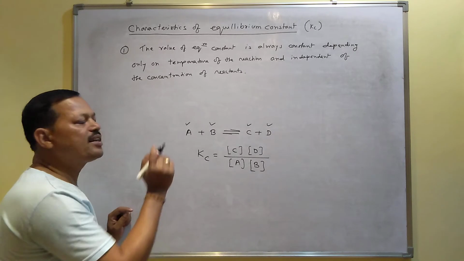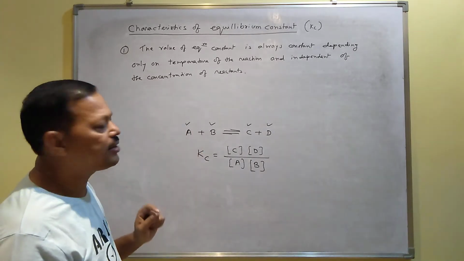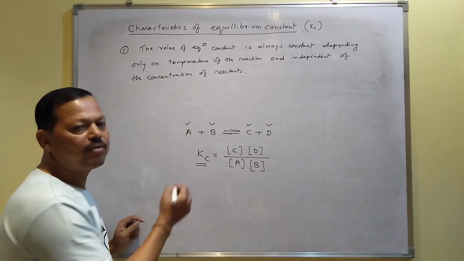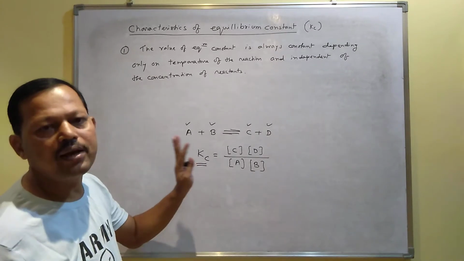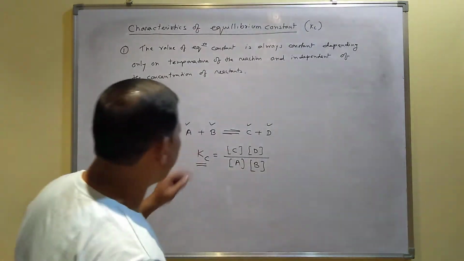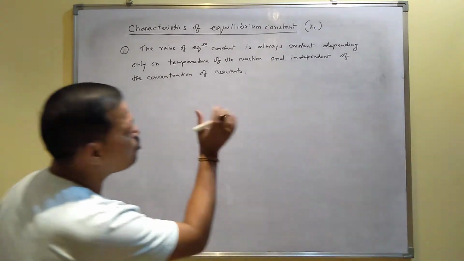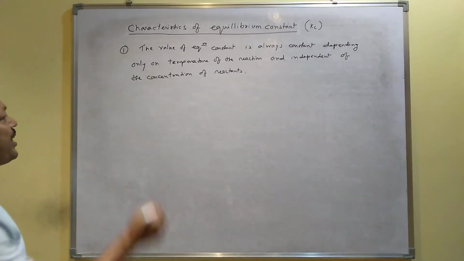So you can change the concentration of reactant, you can decrease the concentration, you can increase the concentration of the reactant, but the value of Kc, the value of the equilibrium constant, remains same. That is according to this point. The value of Kc only depends on the temperature of the reaction. This is one of the characters. Character number two,